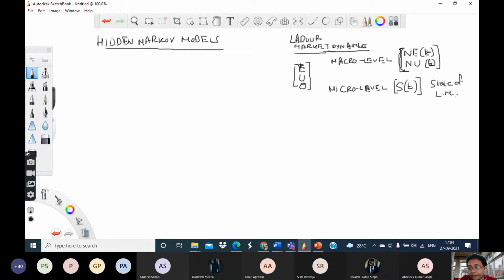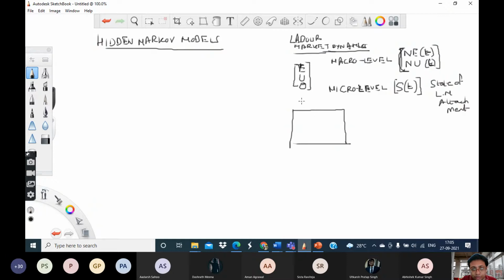And as we saw earlier, this labor market attachment state can take three possible values: employed, unemployed, and out of the force. And we were considering the transition probabilities. That is to say, we considered a transition matrix like this effectively.